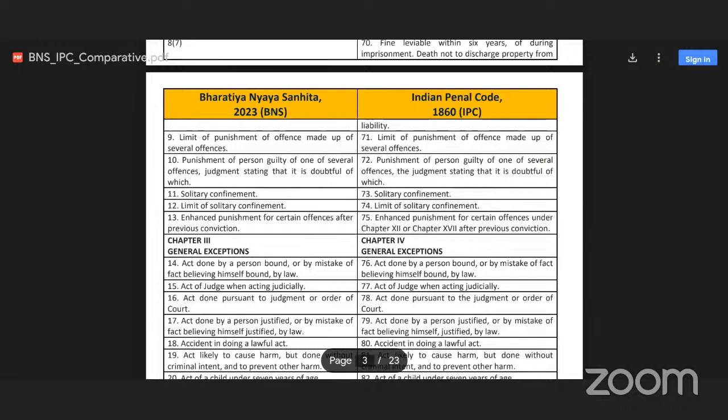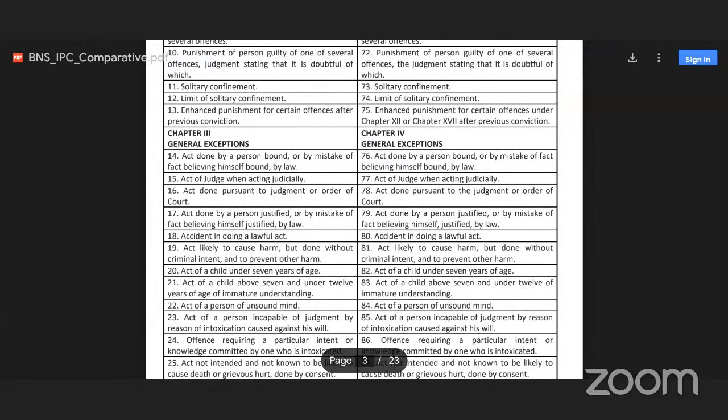Section 13 of BNS is enhanced punishment for certain offences after previous conviction. It was earlier section 75. Now see chapter 3, general exceptions. Earlier it was chapter 4, general exceptions. Section 14, act done by a person bound or by mistake of fact, believing himself bound by law. Earlier it was section 76.